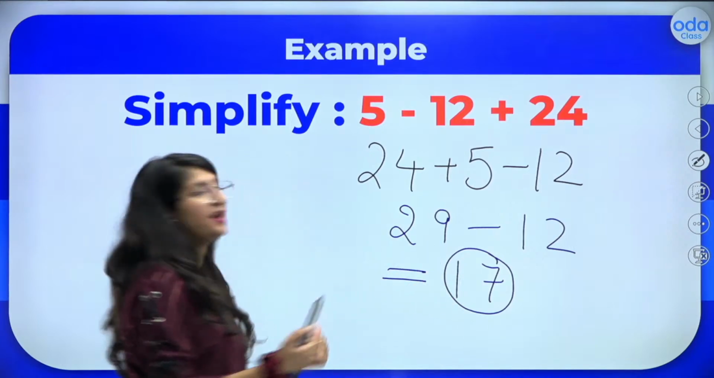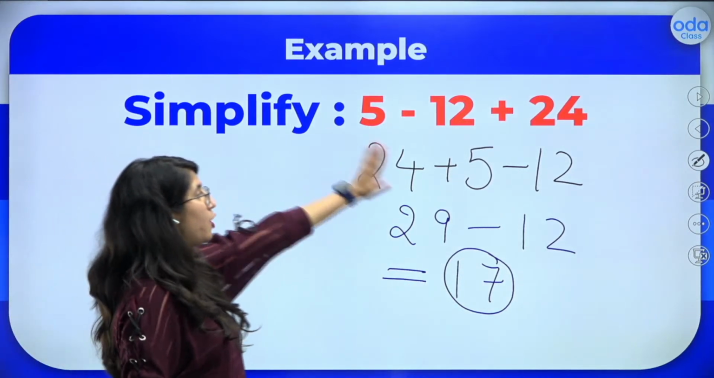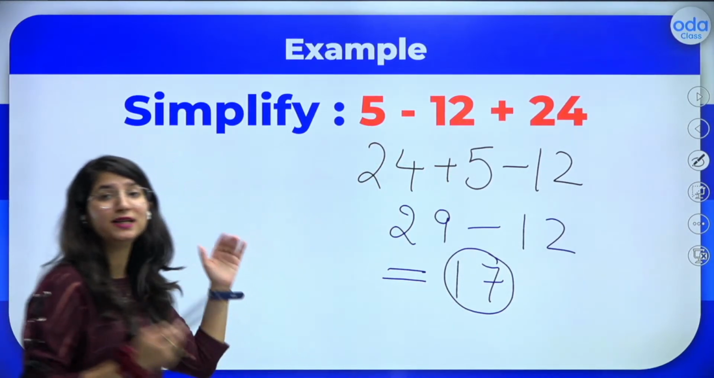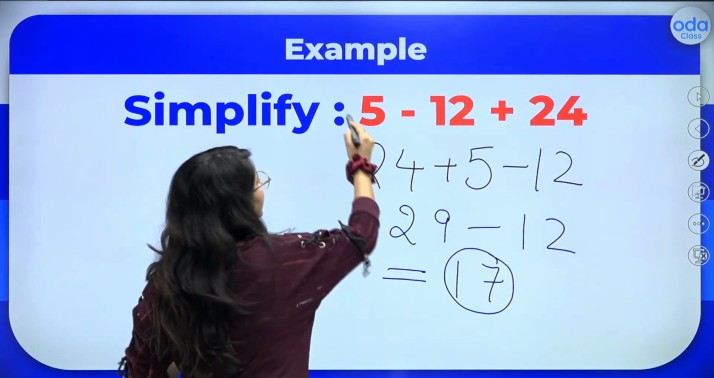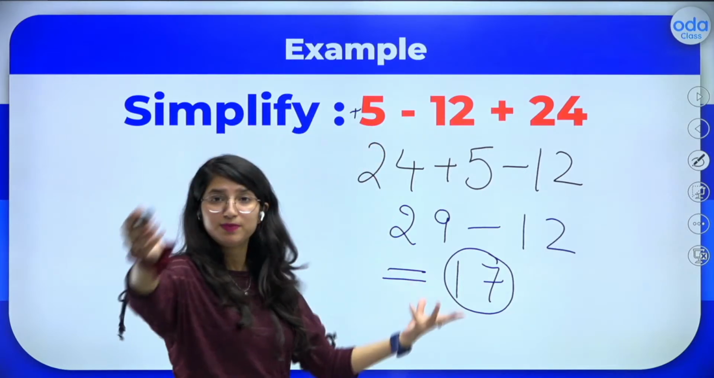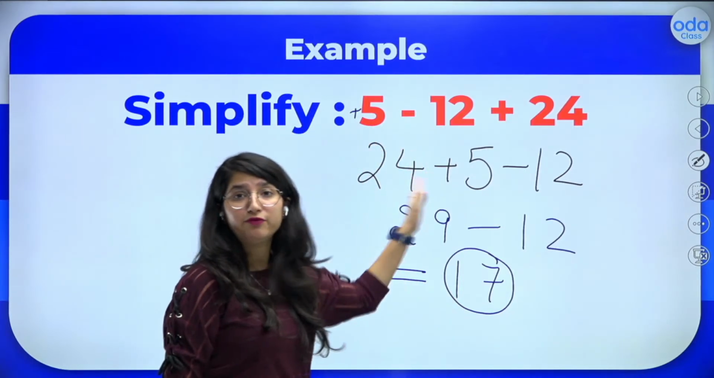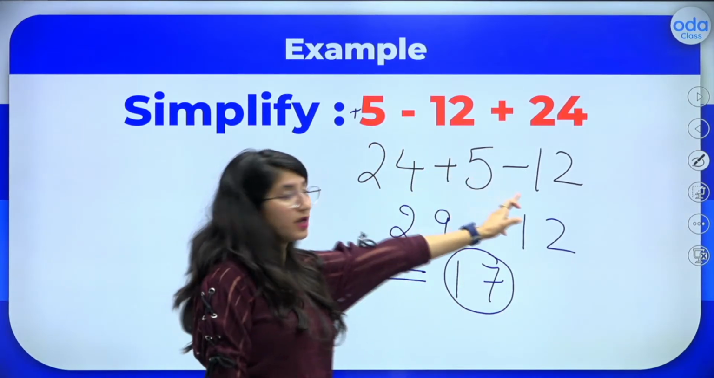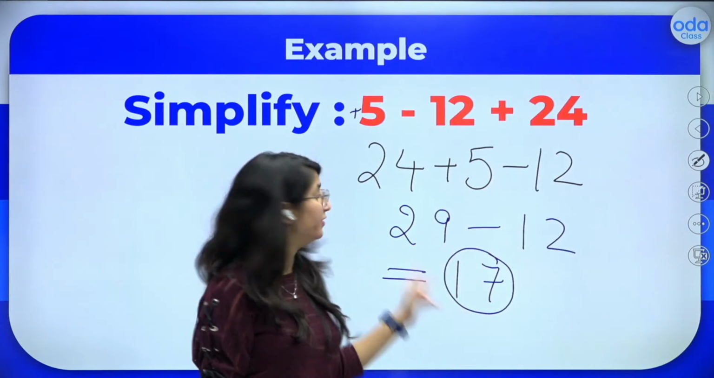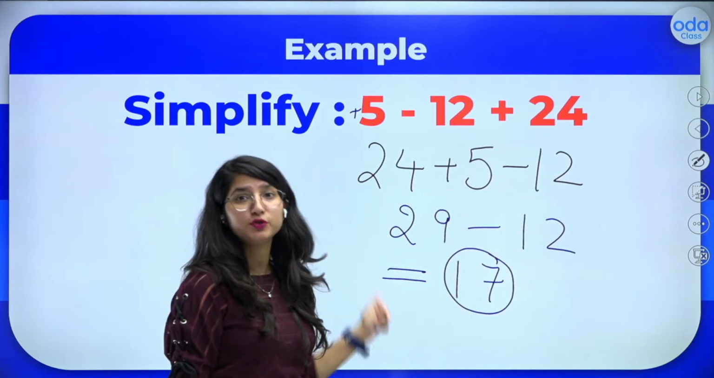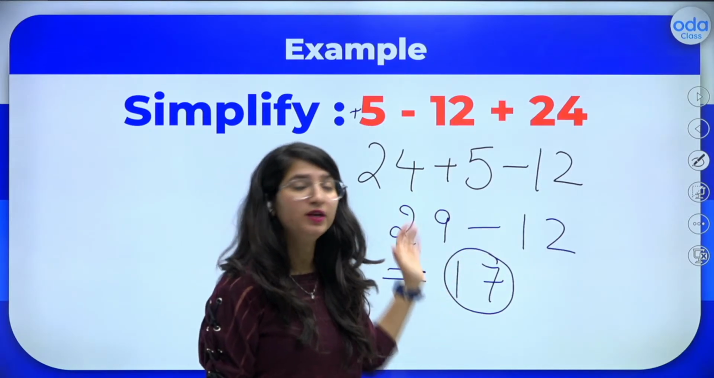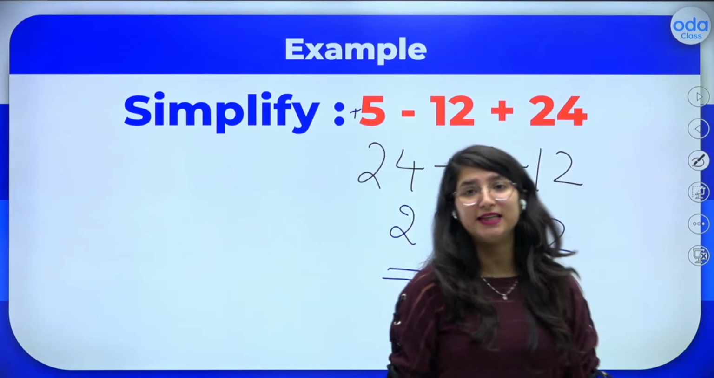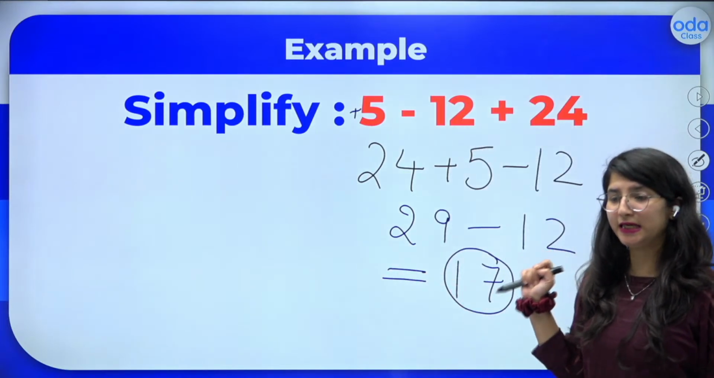Let me repeat myself how I did it. I brought together the numbers which had similar signs. So in front of 5, I have no sign. It means it is plus. So I brought 24 and 5 together. Then I wrote negative 12. So 24 plus 5 together gives us 29, out of which I subtracted 12. So I got 17 as the final answer over here.